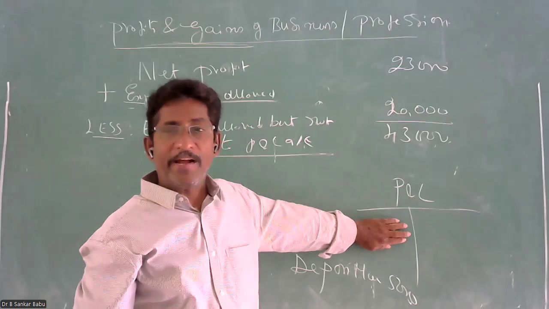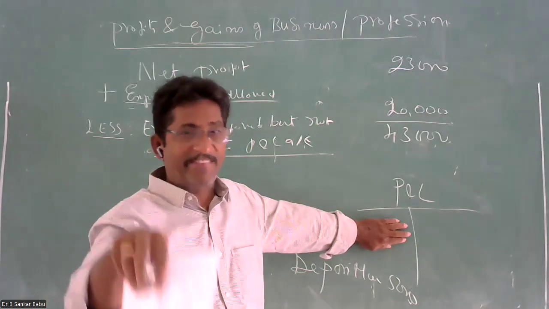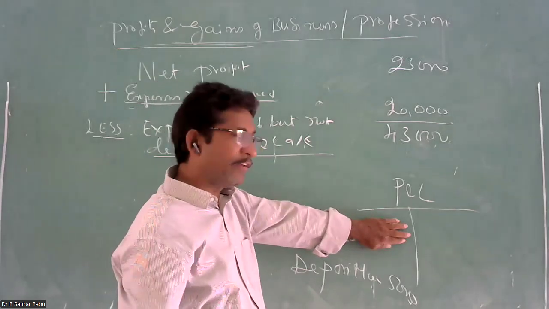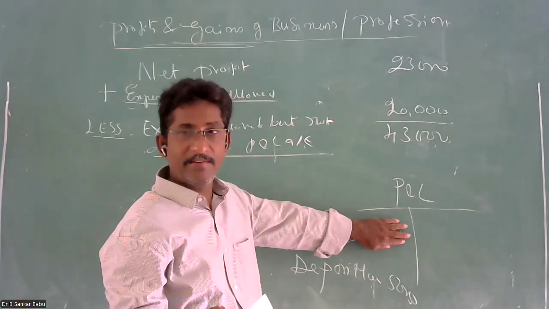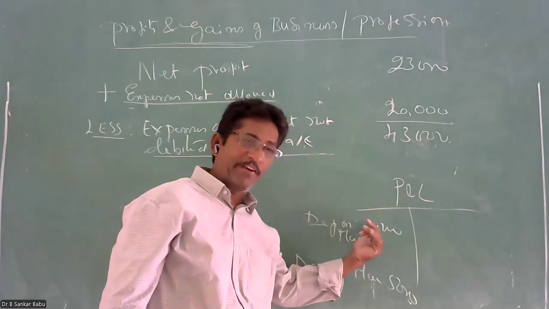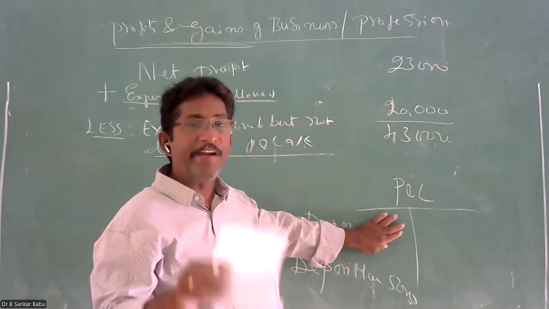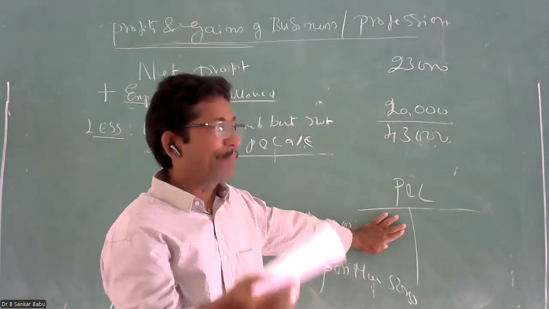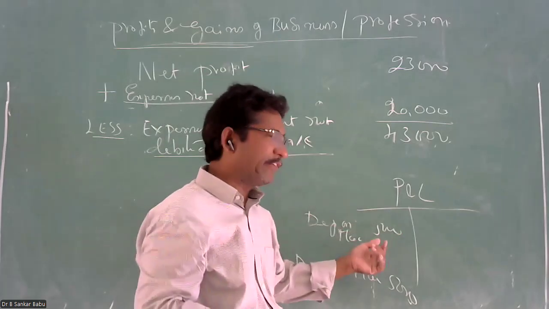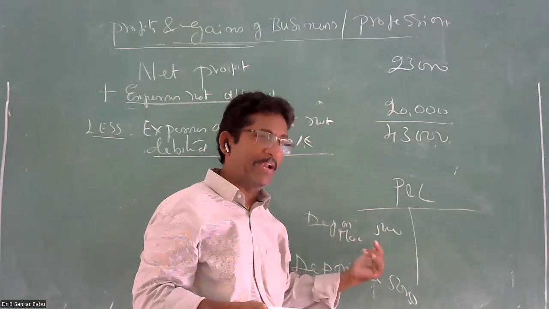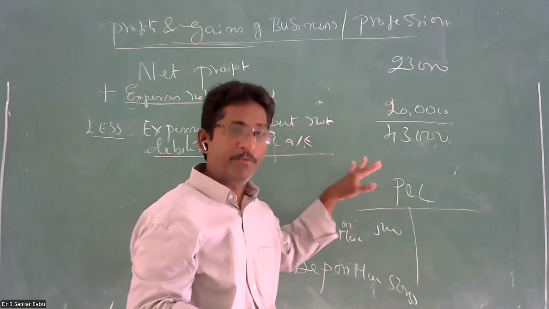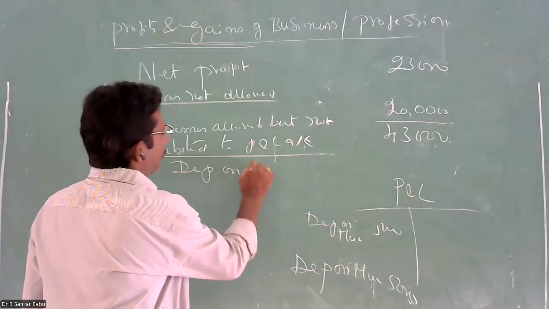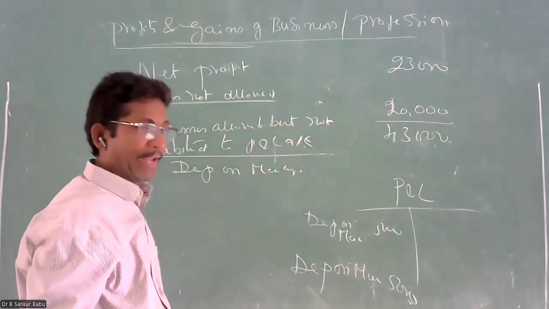The 5,000 has not been entered by your accountant in your business P&L account, though it is a business expenditure. So an expenditure which relates to the business but is not entered in the profit and loss account means it is not deducted from your profits. So your profits have increased. To know the real profit of the business, whatever expenditure is related to the business but not debited to the P&L account, not deducted from profit, you should deduct. That is called expenses allowed but not debited to the P&L account.